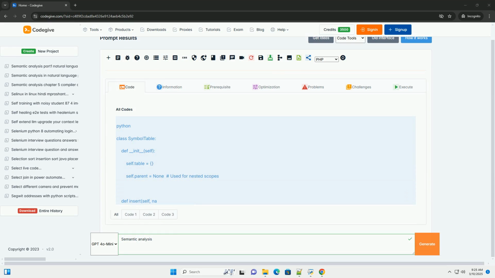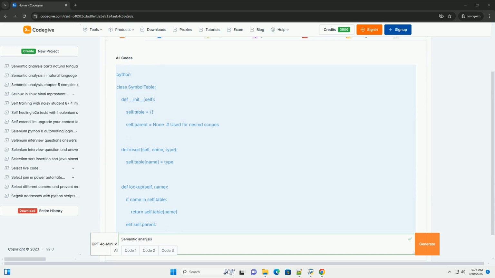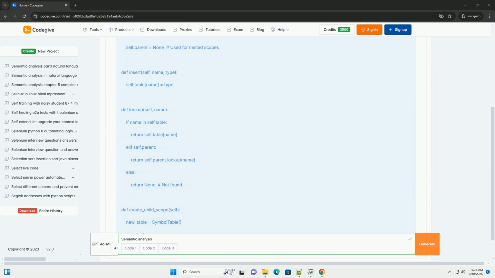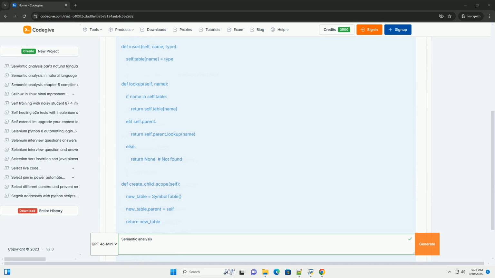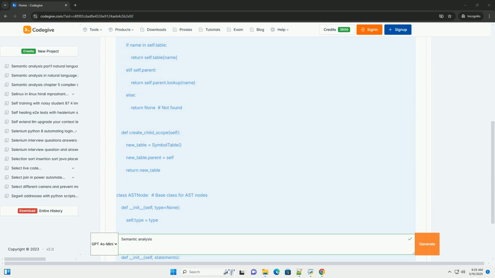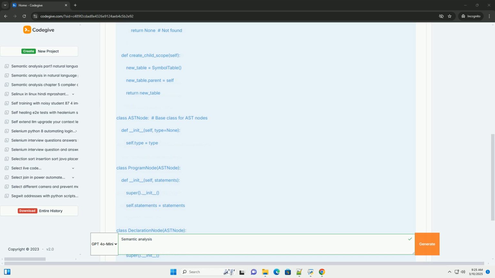OK, let's dive into semantic analysis in compilers, covering its purpose, steps, and providing code examples to illustrate the concepts. What is semantic analysis? Semantic analysis is a crucial phase in the compilation process that follows lexical analysis and parsing.